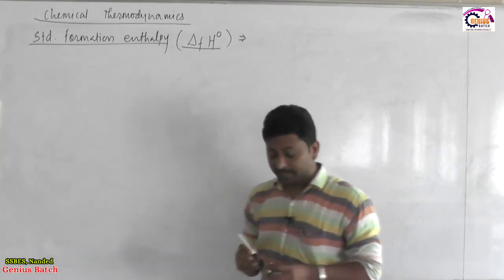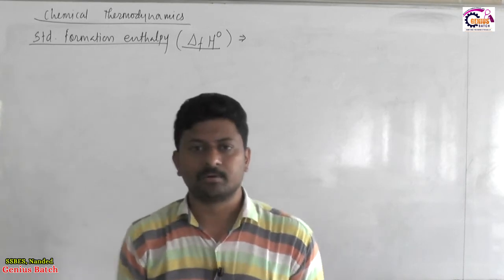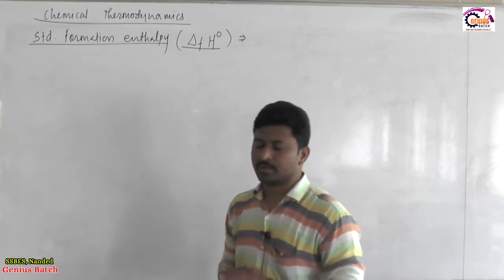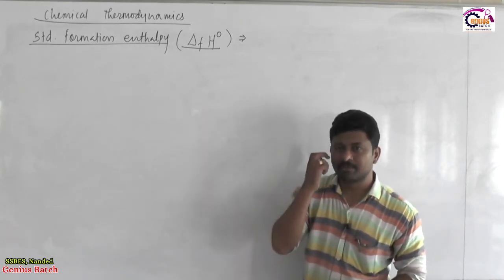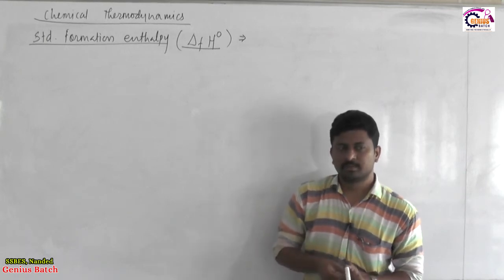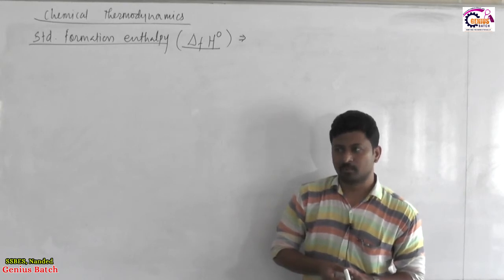When 0 is written as a superscript, that means it is a standard value, and when just delta FH is given, that means it is a mere formation, only formation, not the standard one. Now, what is the difference? First we will see how to define a formation enthalpy.